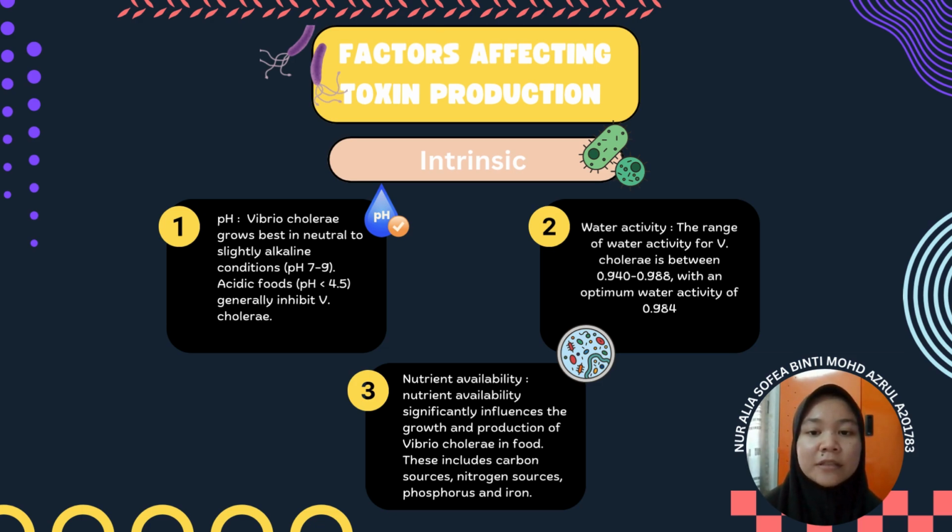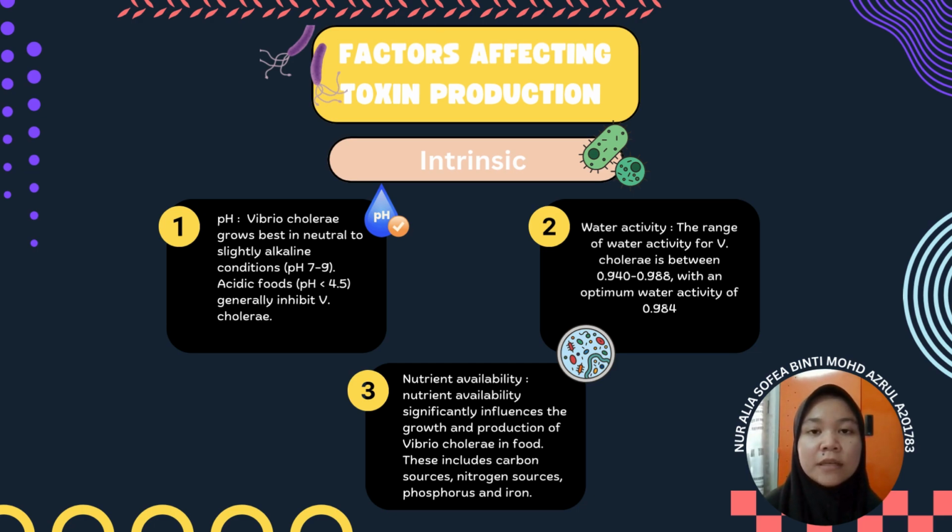The first intrinsic factor is pH. pH refers to the acidity or alkalinity of the food. pH plays a major role in microbial growth because most bacteria, including Vibrio cholerae, have an optimal pH range in which they can grow. Vibrio cholerae grows best in neutral to slightly alkaline condition with pH range between 7 to 9, and acidic food with pH less than 4.5 generally will inhibit the growth of Vibrio cholerae.